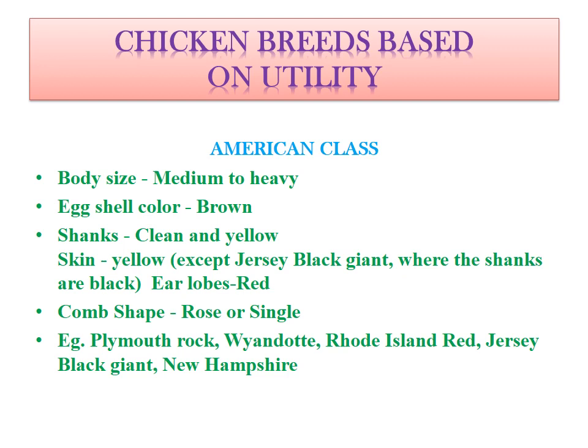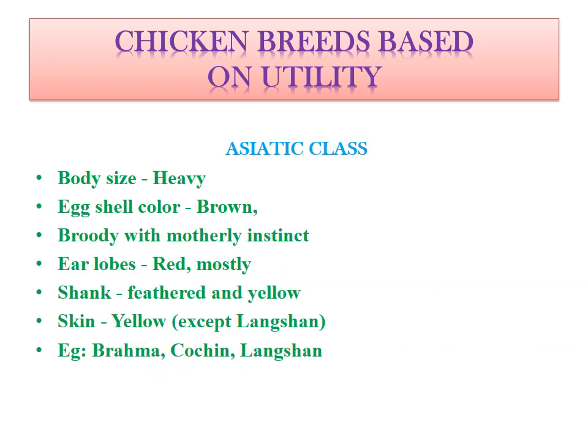Earlobes will be red in all breeds. Comb shape will be either rose or single. Examples are Plymouth Rock, Wyandotte, RIR, Jersey Black Giant, and Newham. Then in Asiatic class, whatever the breeds are there, it will be generally heavier in body size.